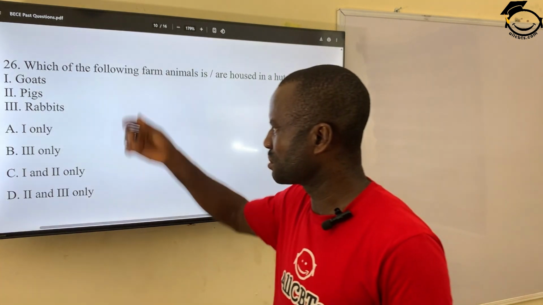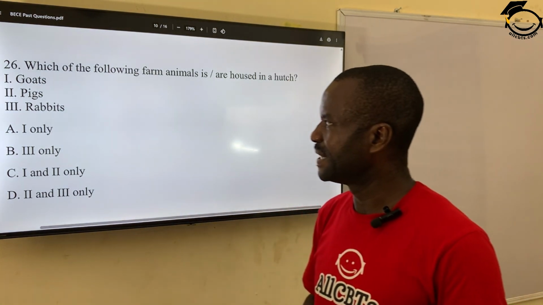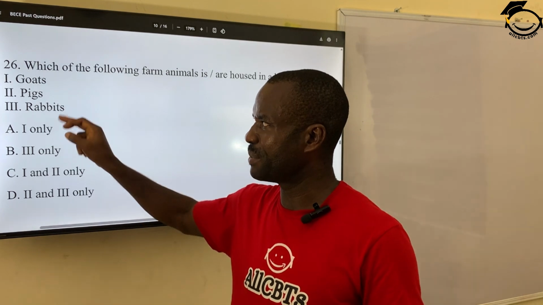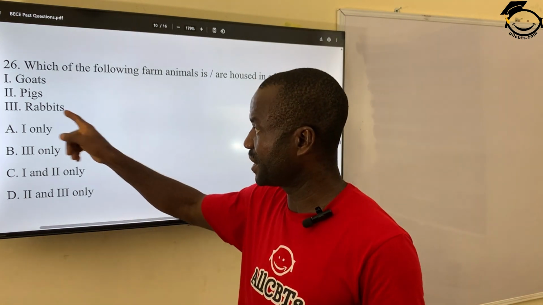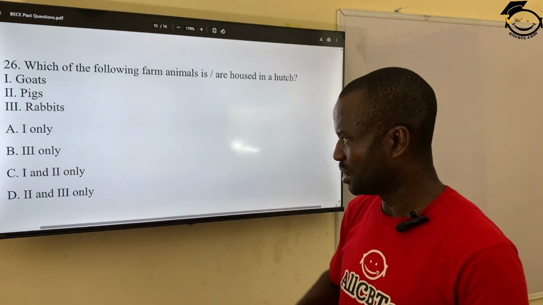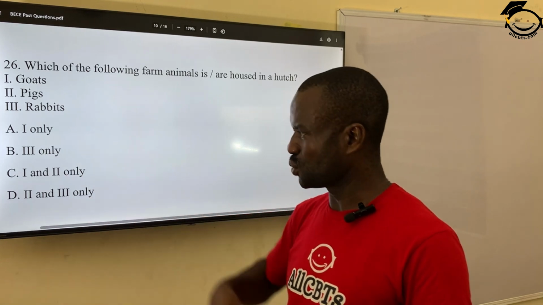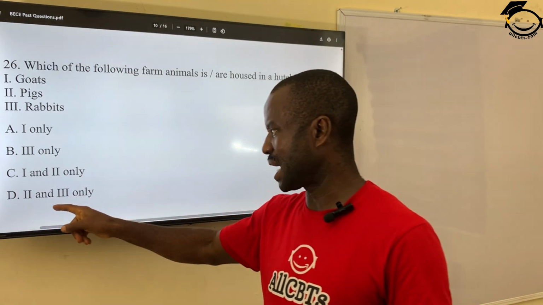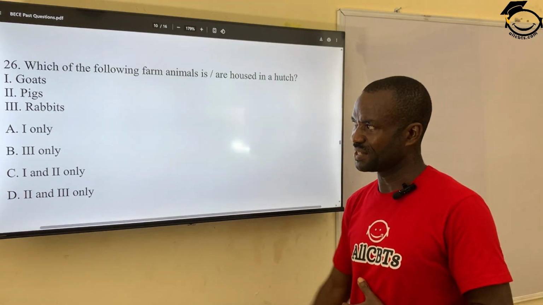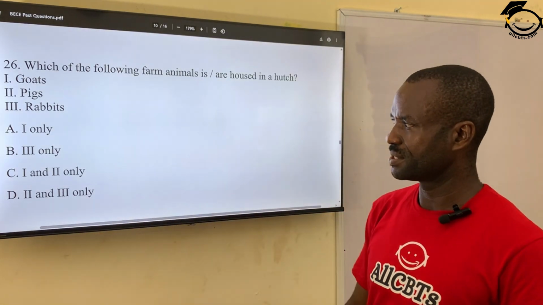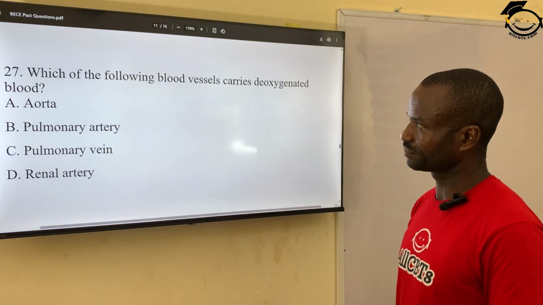So goats, pig, and rabbit. It's only rabbit that can be housed in a hutch. So the correct answer is wherever we have 3 only. A, 1 only. B, 3 only. C, 1 and 2 only. D, 2 and 3 only. The correct answer is B, which is rabbit. Correct answer is B.